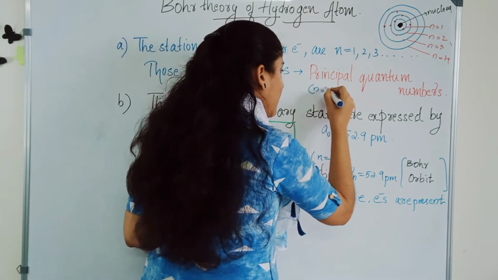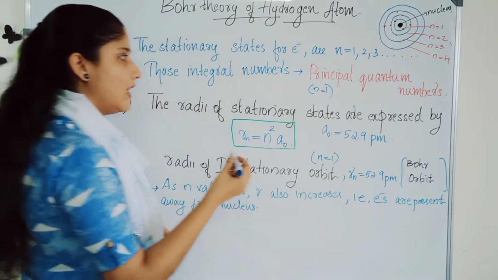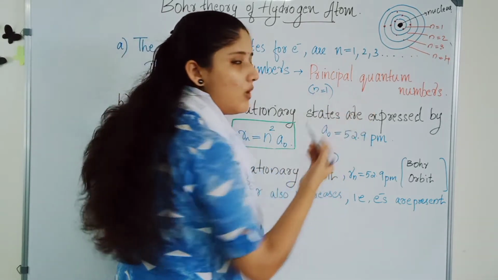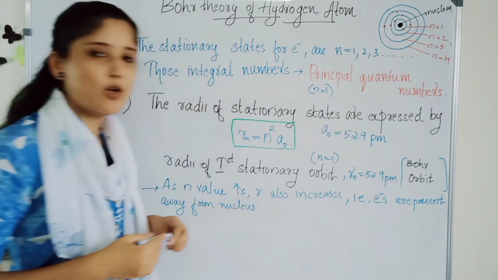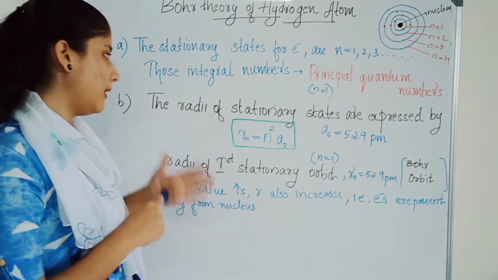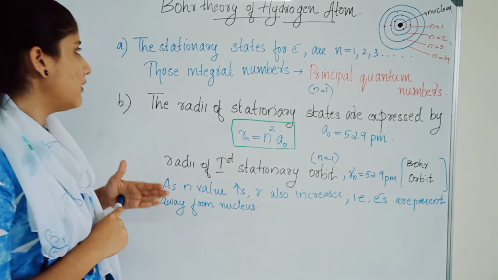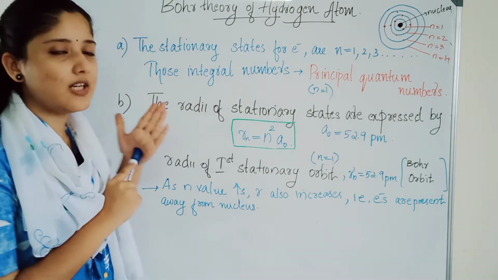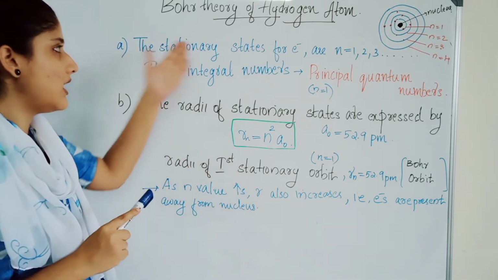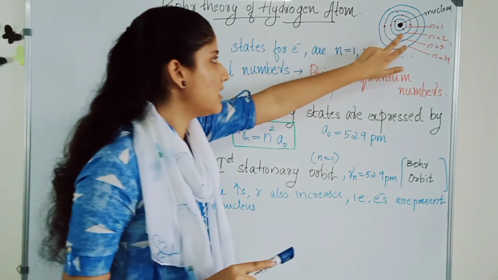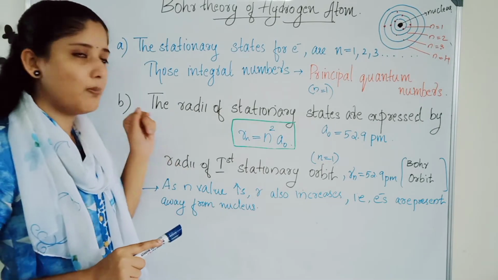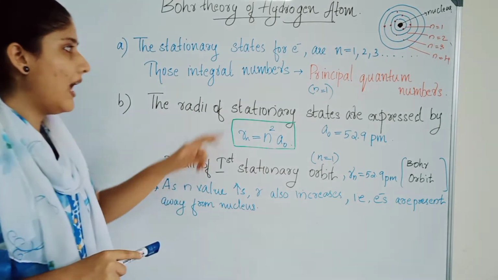We already studied periods and groups, isn't it? If the principal quantum number is n equal to 1, then the elements will be in the first period. If n is equal to 2, elements will be in the second period of the modern periodic table. This we all studied. So the first postulate is the stationary states for the electrons. Each state is called a principal quantum level, and it is denoted by the value n.